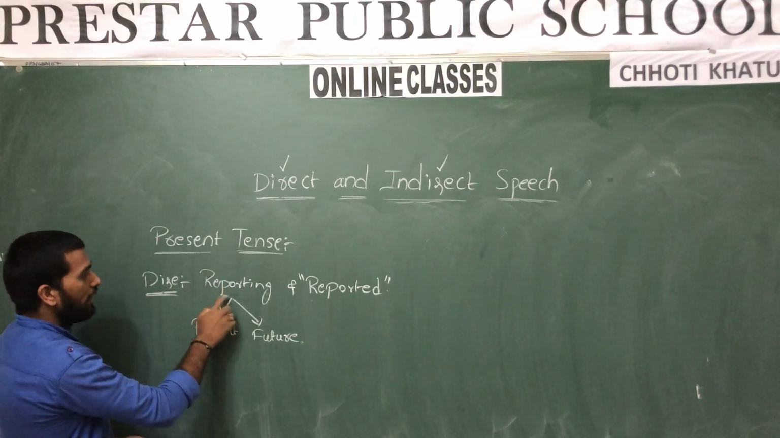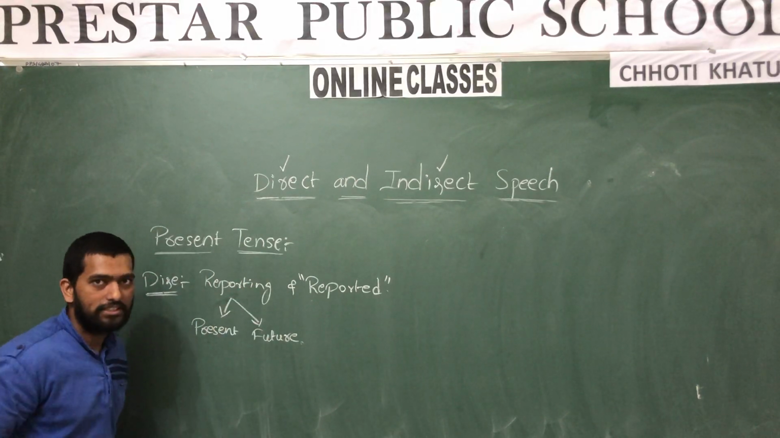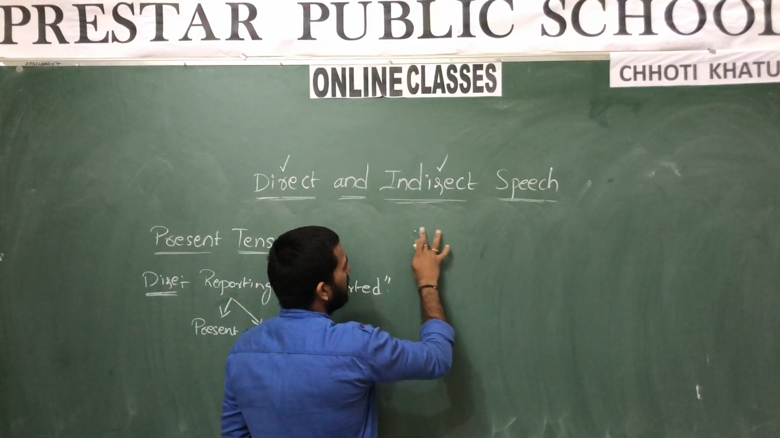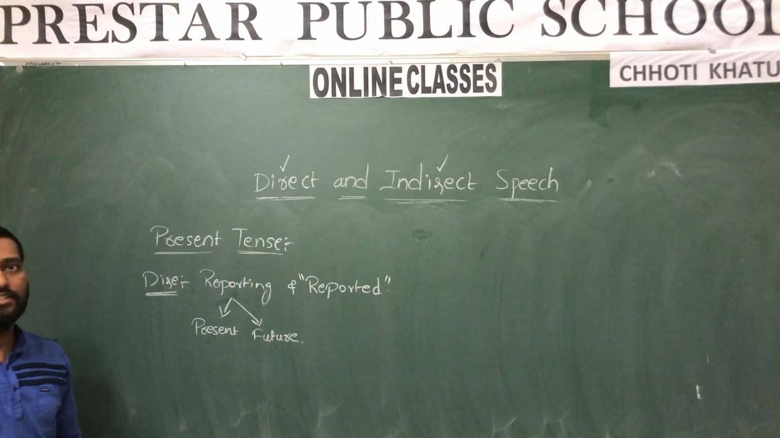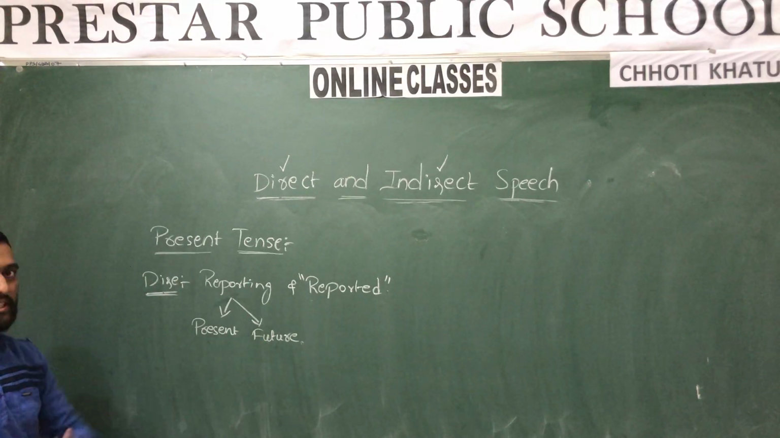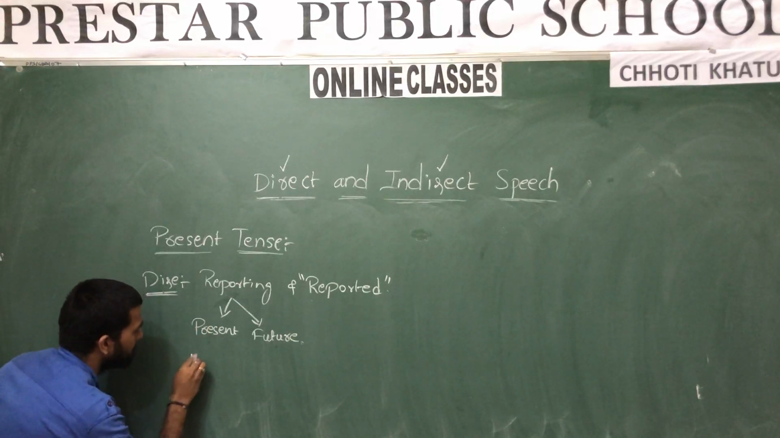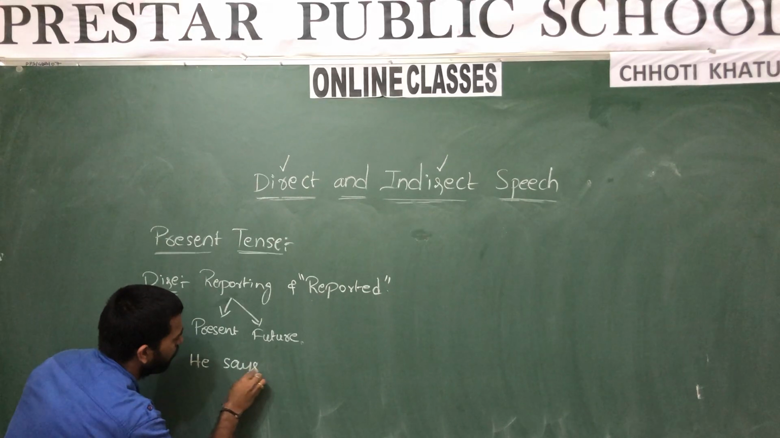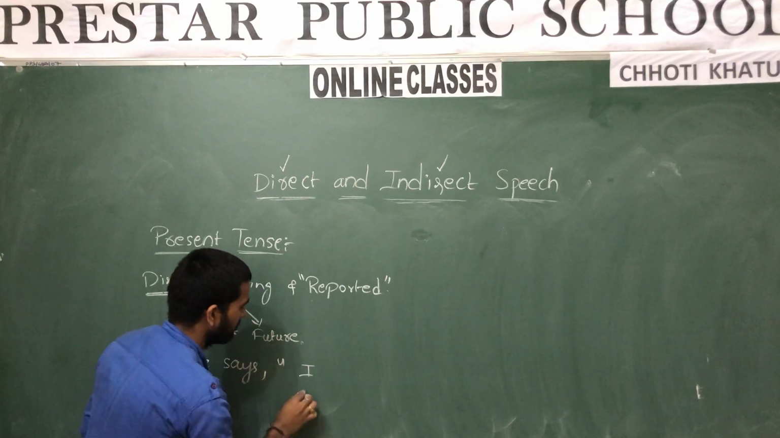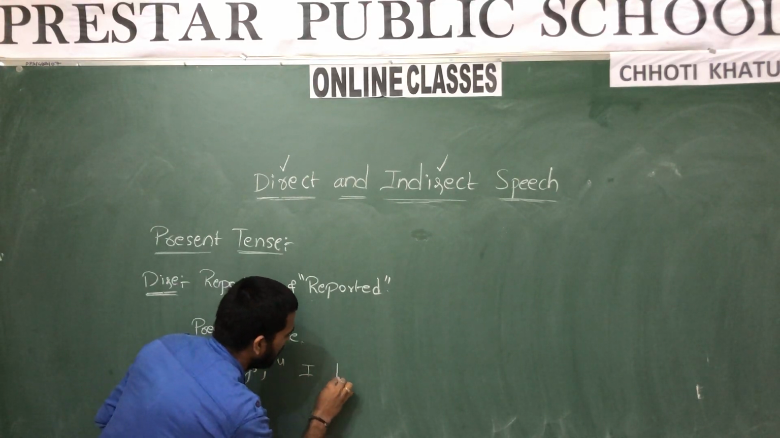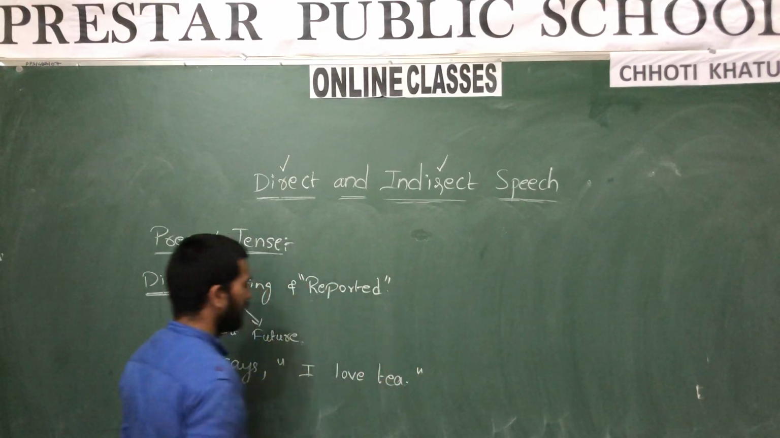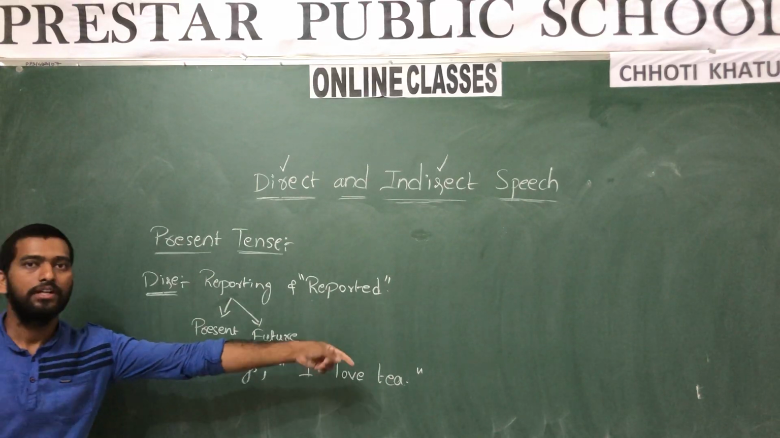Okay? So, if the reporting speech is in present or future tense, what are present tense and future tense? Present tense means the structure which follows the present tense sentence structure, and future means whatever structure is there in future tense. Let us see with an example. He says, "I love tea." This is an example. He says, I love tea.